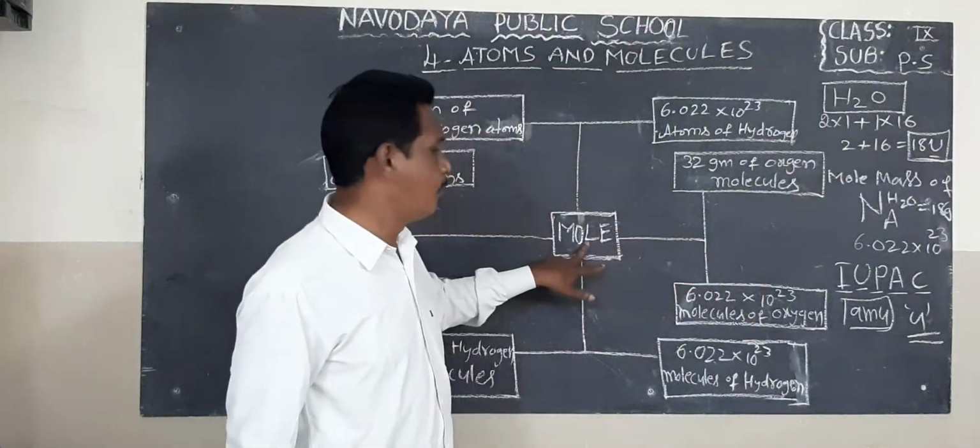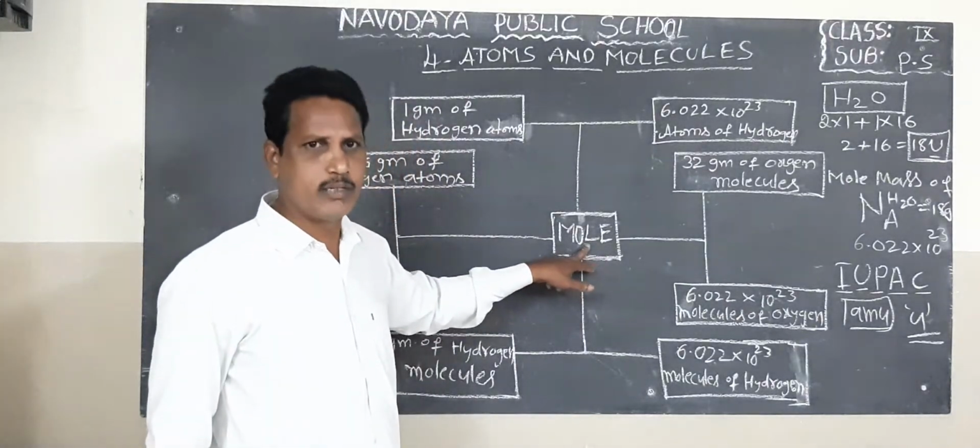This is also a molar mass of 32 grams of oxygen molecule.